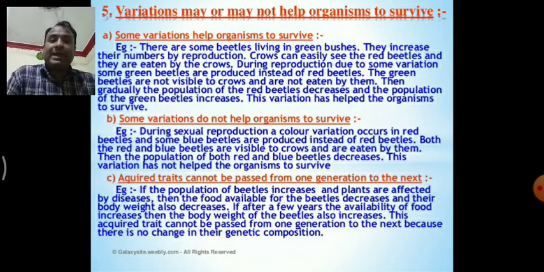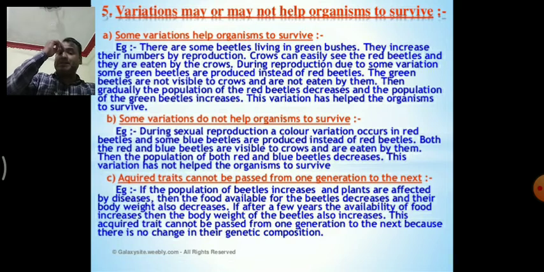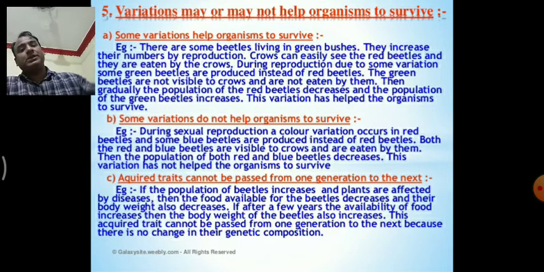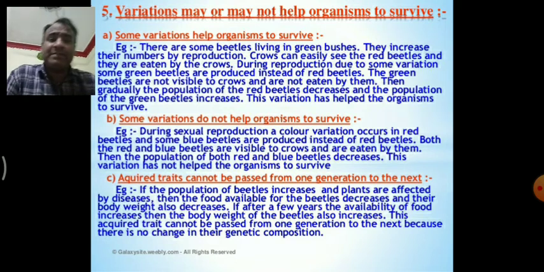Acquired traits cannot be passed from one generation to the next generation. We know there are some inherited traits and some acquired traits. Inherited traits are the traits inherited from the parents, and acquired traits are those which we acquire during our lifetime. For example, if the population of beetles increases and the plants on which they depend, directly or indirectly, are affected by disease, then the food available for the beetles decreases and their body weight also decreases.